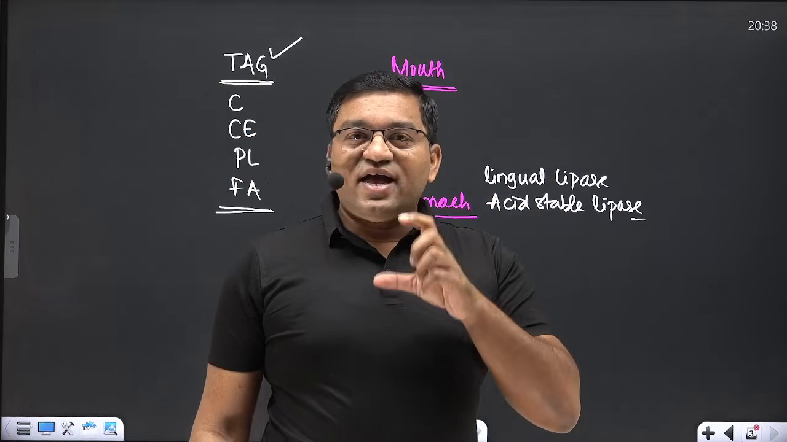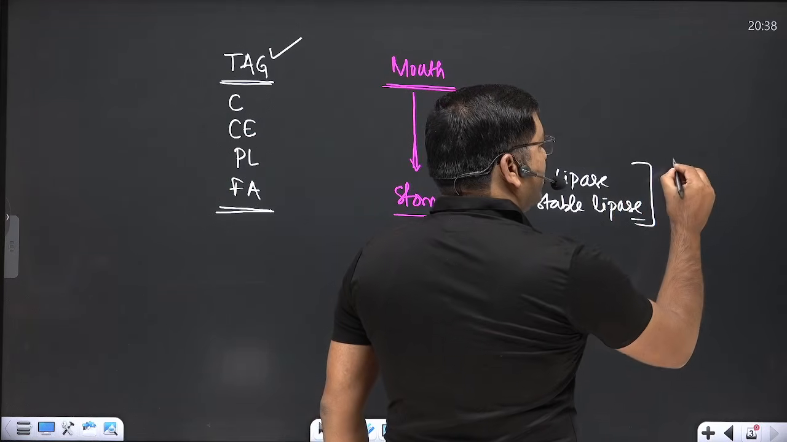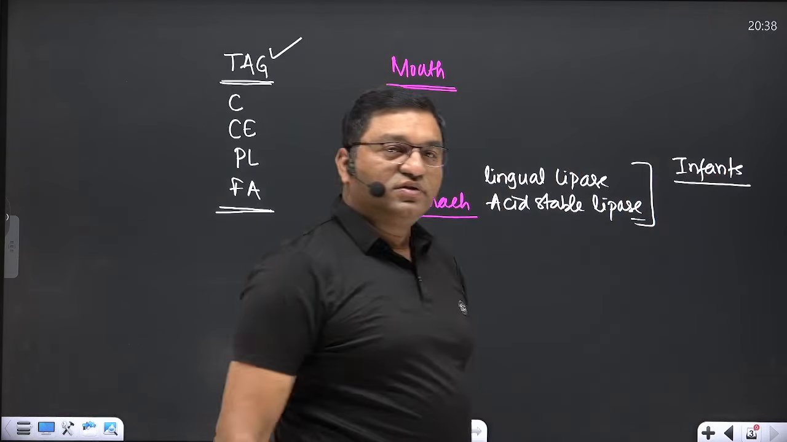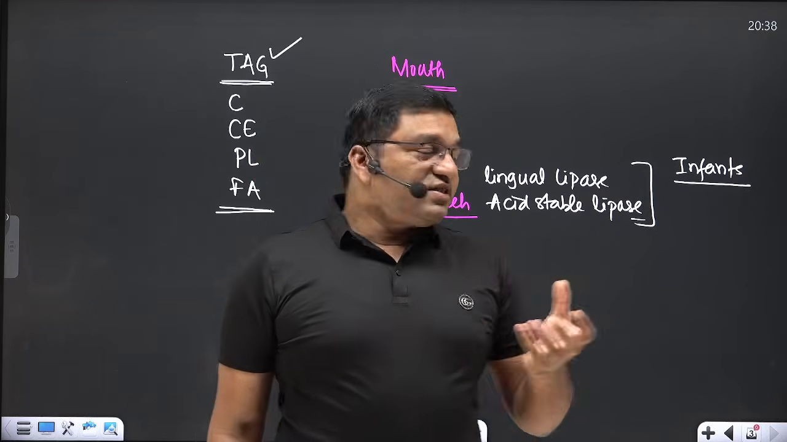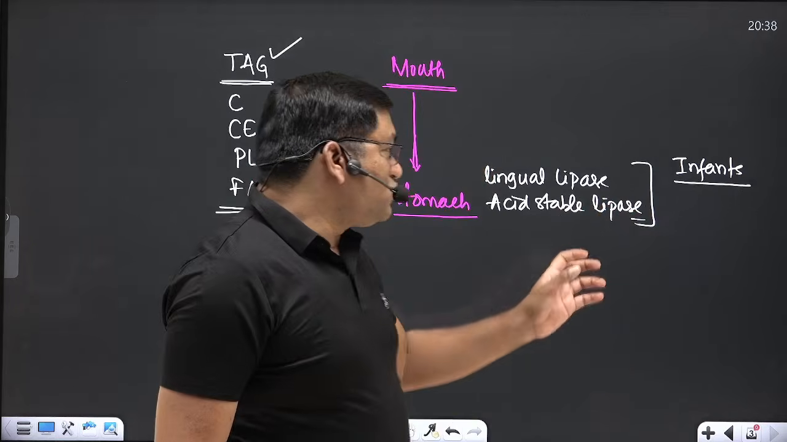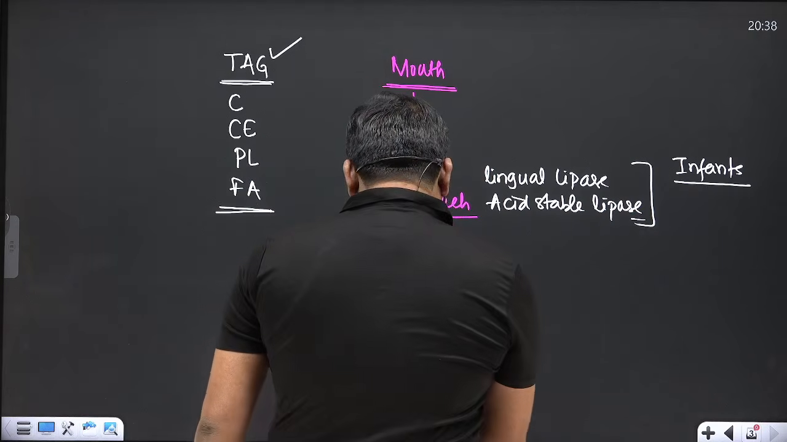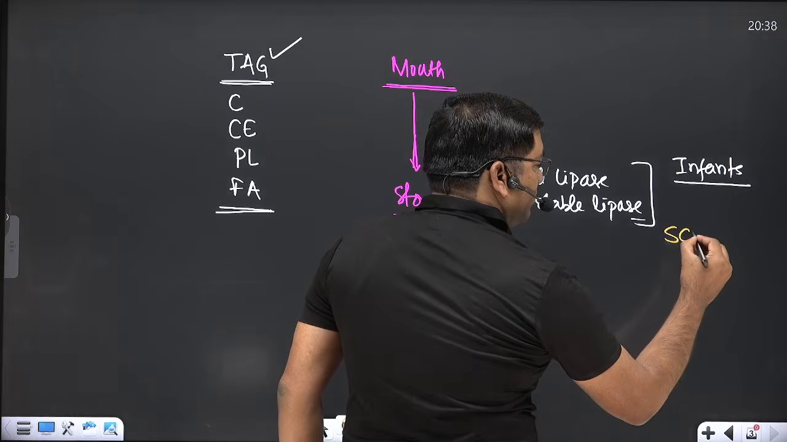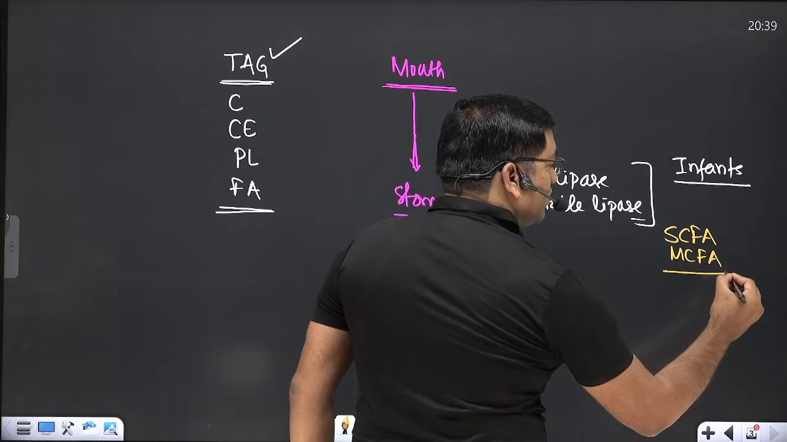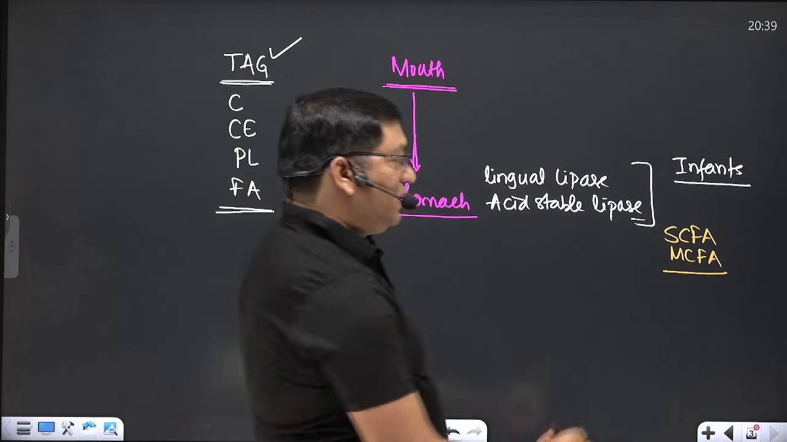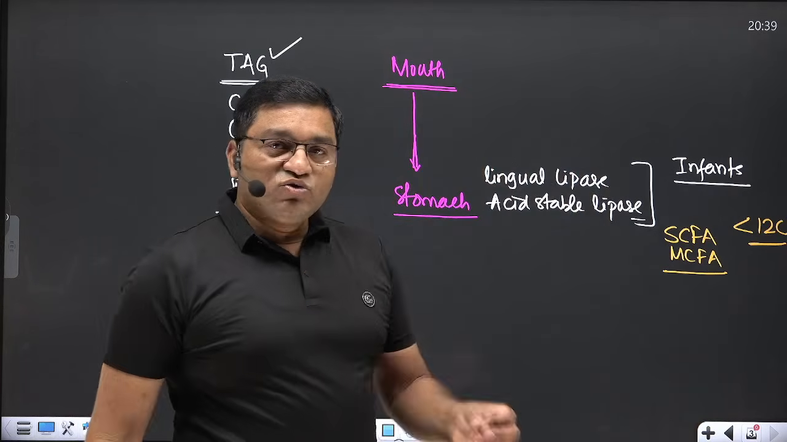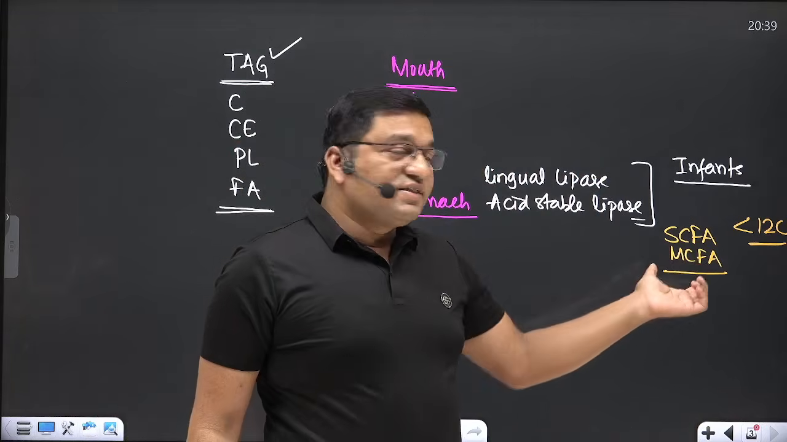Generally these lipases, lingual lipase and the gastric lipase, are active at the neutral pH, and they are particularly active in the infants and young children. These infants and young children specifically consume the cow's milk. So cow's milk contains the short chain and medium chain fatty acids, meaning the length of hydrocarbon chain is less than 12 carbon. This is present in the cow's milk and the dairy product.